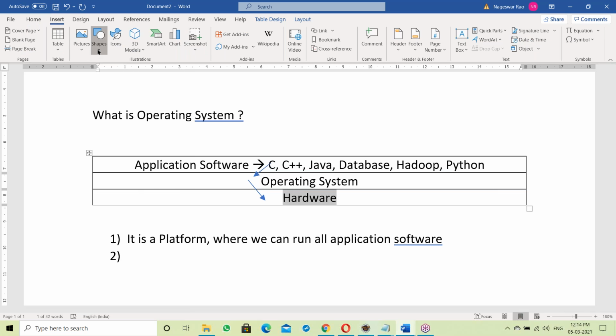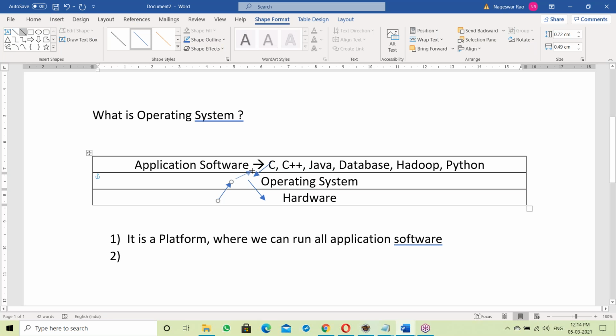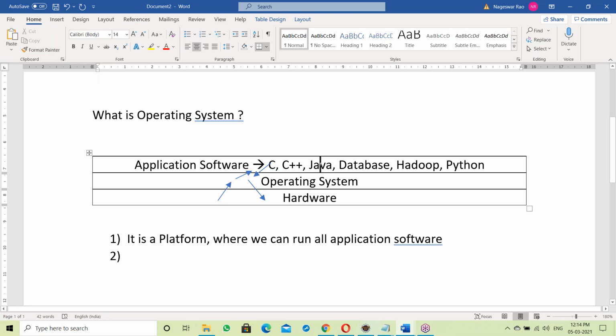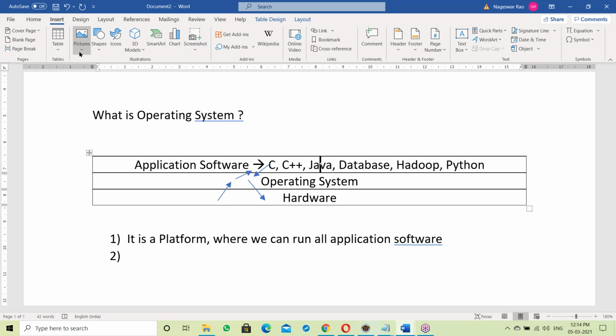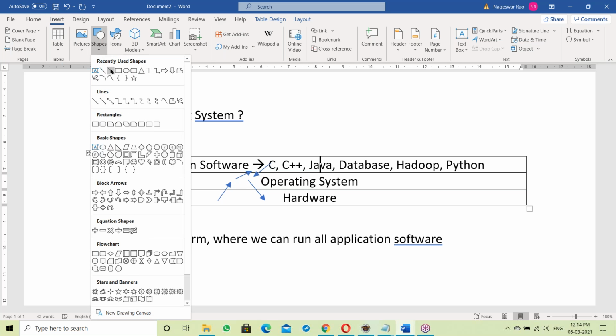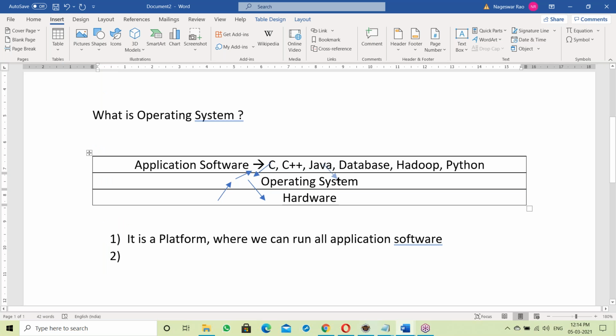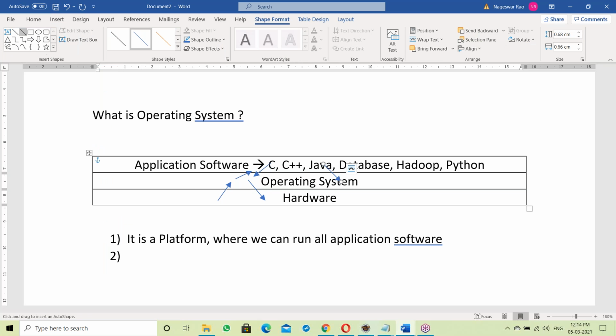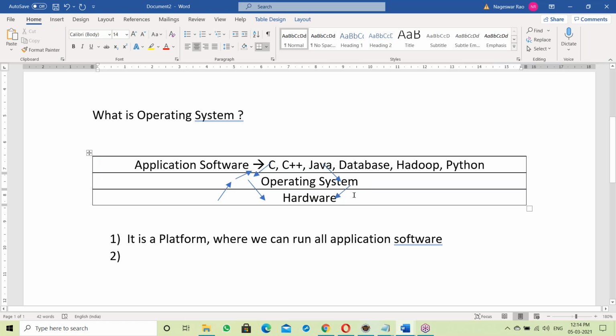Suppose reading from the keyboard. First the keyboard data goes to the OS, then from the OS to the C program. Similarly with Java. Suppose a Java program delivers output. First the Java output goes to the OS, then to the output device, maybe the display screen. Similarly, reading from the keyboard goes to the OS and then to the Java program.